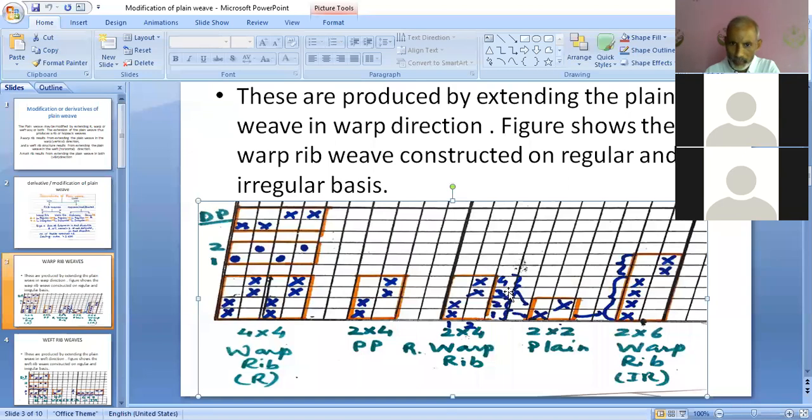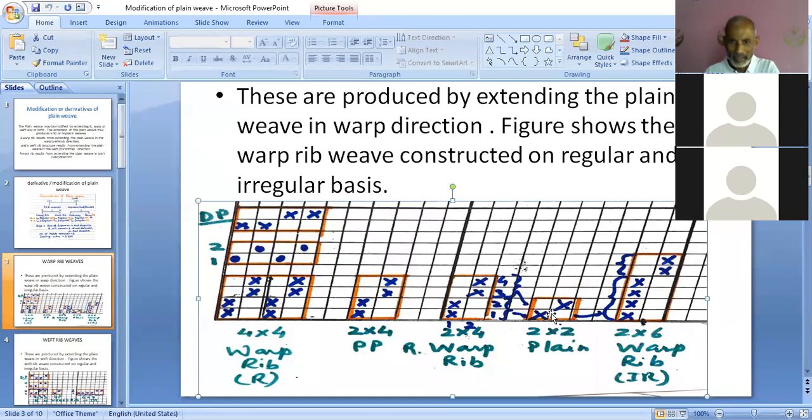So the third and fourth picks in the 2-2 warp rib are representing the second pick. Getting this? These 2 picks are representing this first pick. These 2 horizontal lines are representing this first horizontal line. These 2 horizontal lines are representing the second horizontal line of the plane weave.